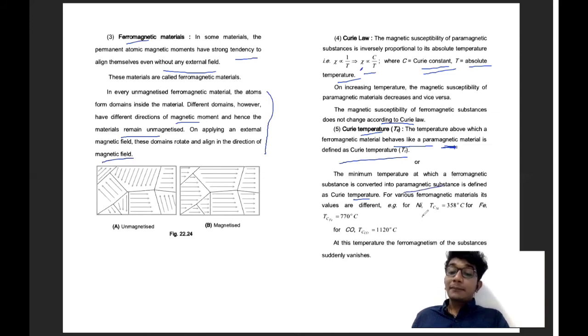For example, for nickel, the Curie temperature is 358 degrees Celsius; for iron, 770 degrees Celsius; for cobalt, 1120 degrees Celsius. At this temperature ferromagnetism suddenly vanishes.